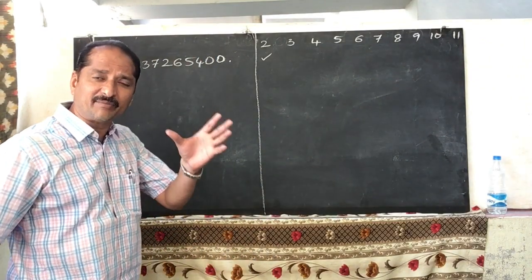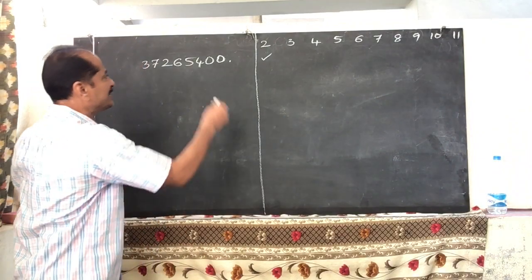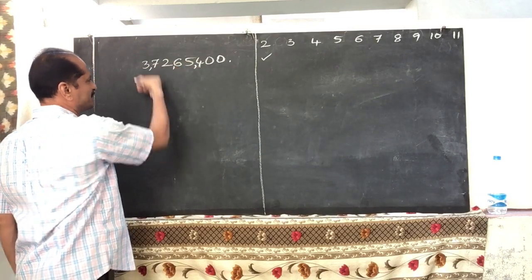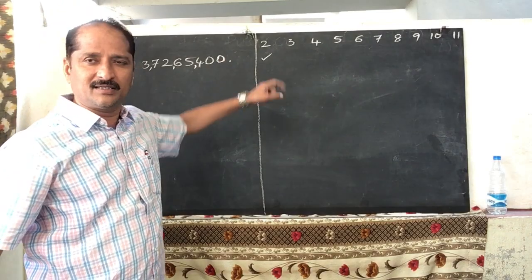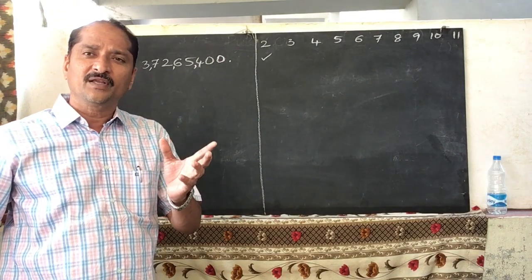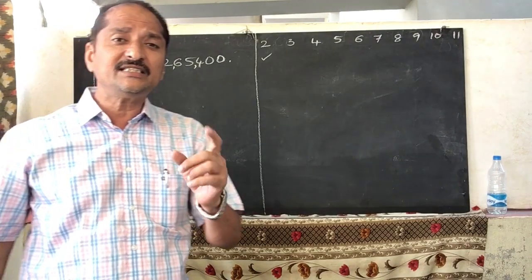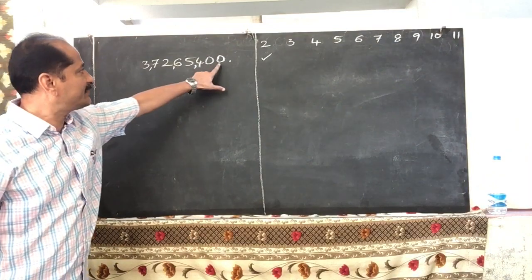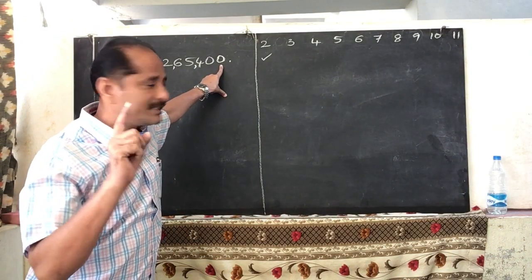First divide this given number into periods in the Indian system of numeration. In the Indian system of numeration, we have 4 periods: units period, thousands period, lakhs period and crores period. Now, is this number divisible by 2 or not? What is the divisibility of 2? A number is divisible by 2 if and only if the unit digit is 0, 2, 4, 6 or 8. Isn't it? So, what is the unit digit? 0. So, is this number divisible by 2? Yes, it is divisible by 2.